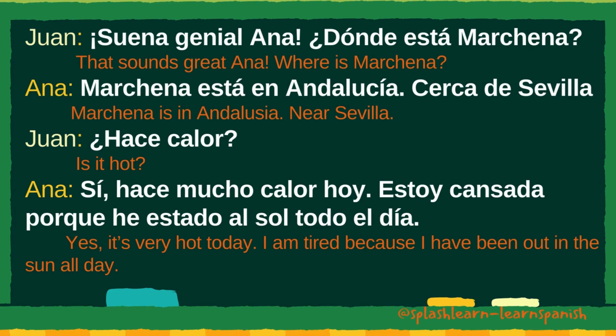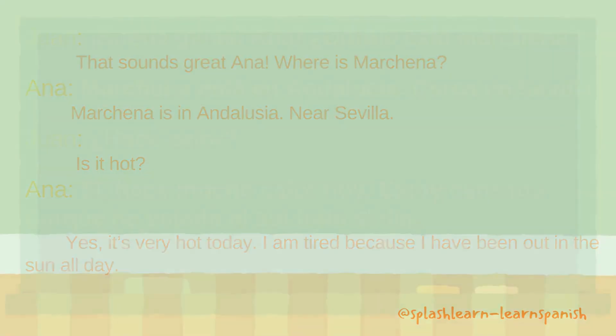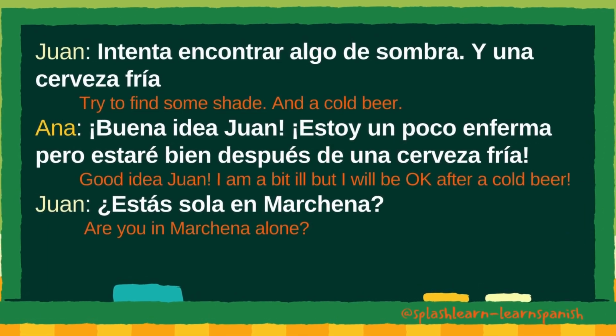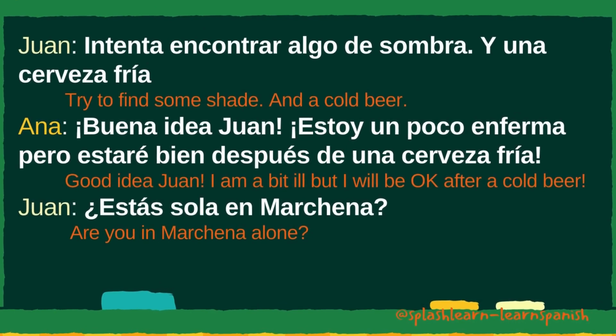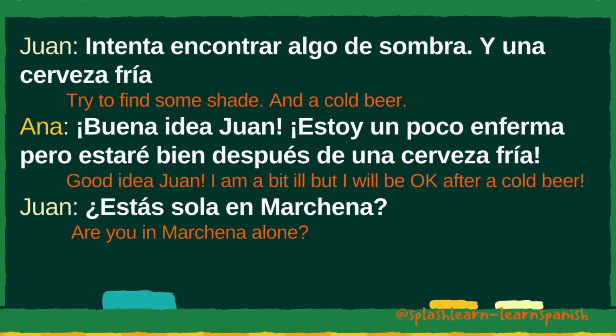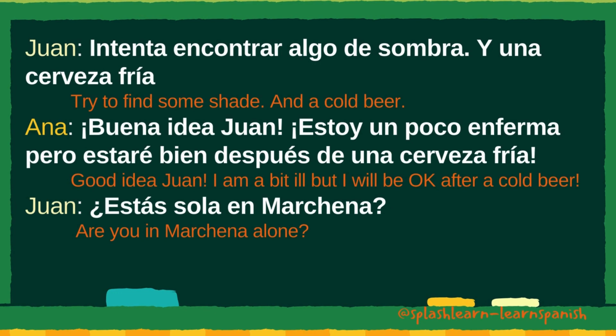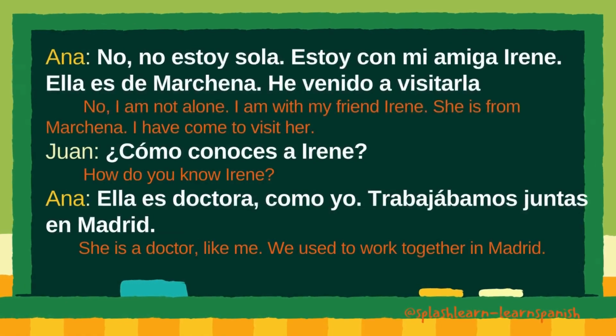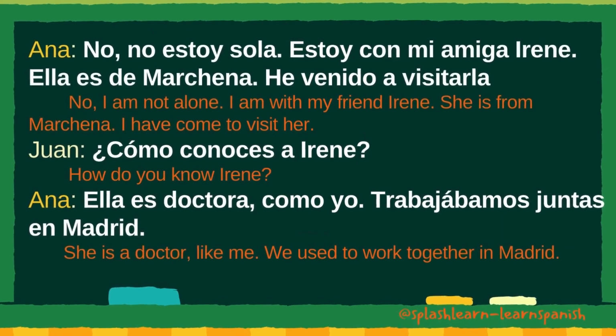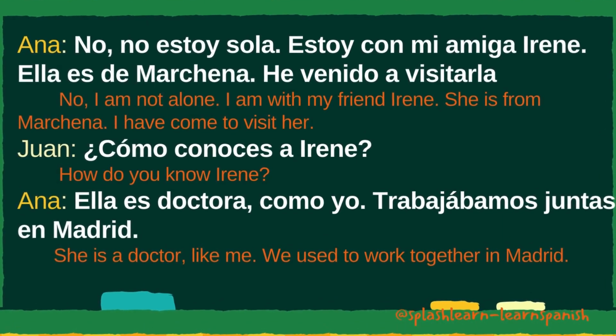Estoy cansada porque he estado al sol todo el día. Intenta encontrar algo de sombra. Y una cerveza fría. Buena idea, Juan. Estoy un poco enferma, pero estaré bien después de una cerveza fría. ¿Estás sola en Marchena? No, no estoy sola. Estoy con mi amiga Irene.